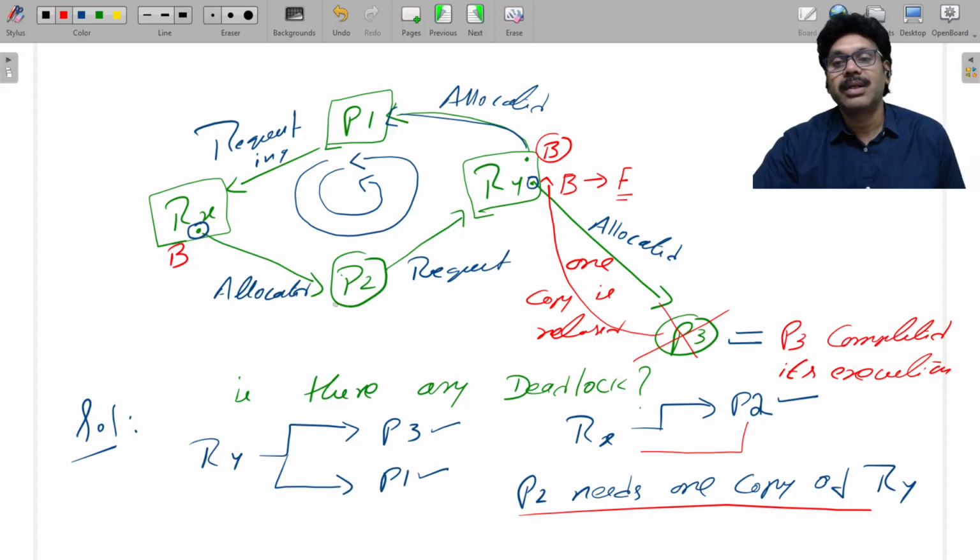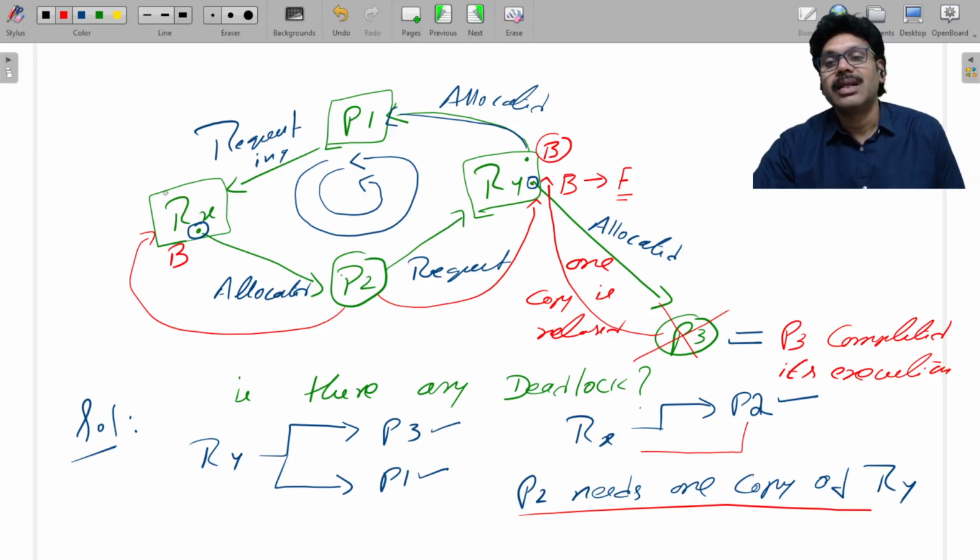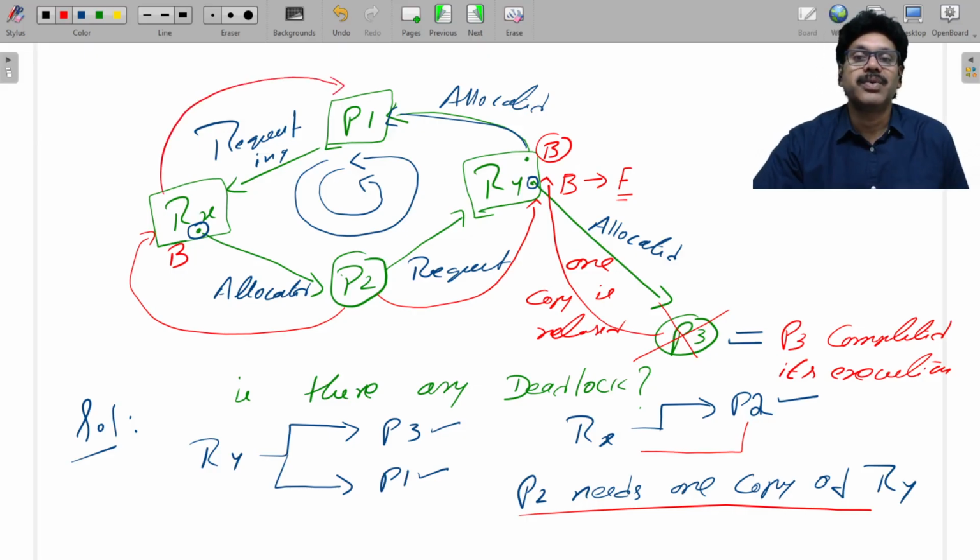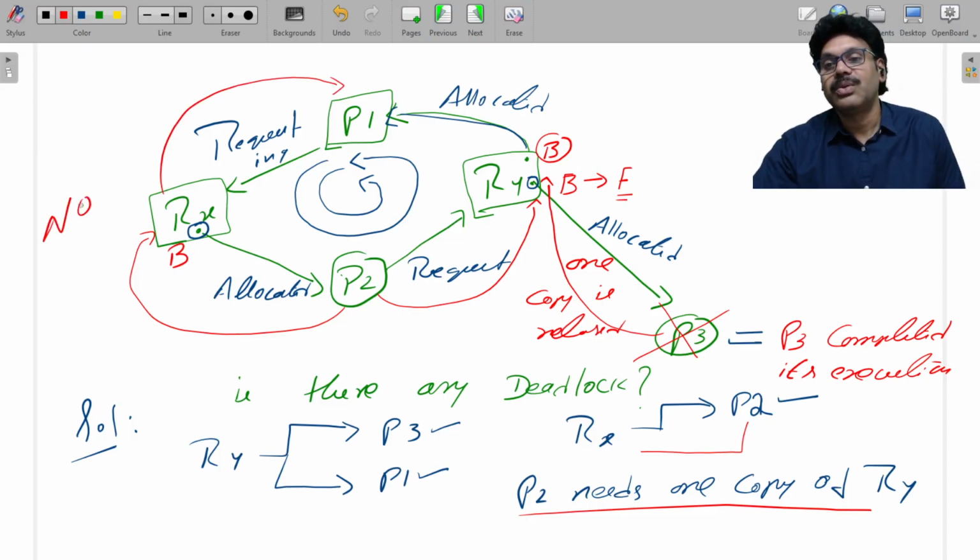When it is completed, P2 releases back one copy of Rx, and P2 releases back one copy of Ry. Then P1 is requesting for one copy of Rx, and that one copy of Rx becomes free, so it is allocated to P1. So that's why in this case, there is no deadlock situation.